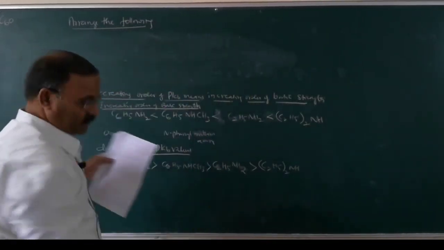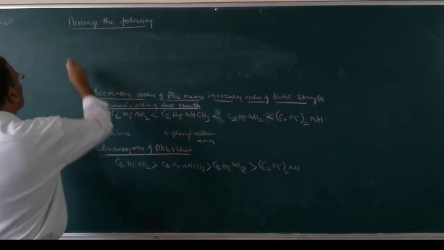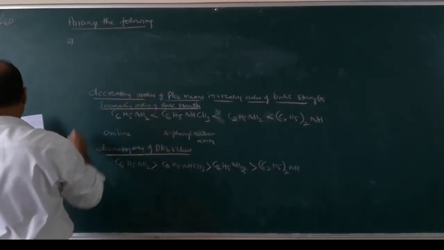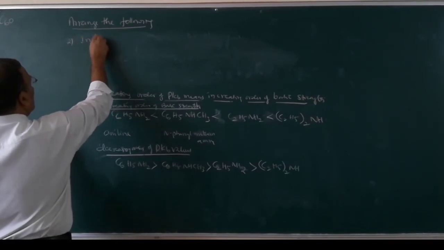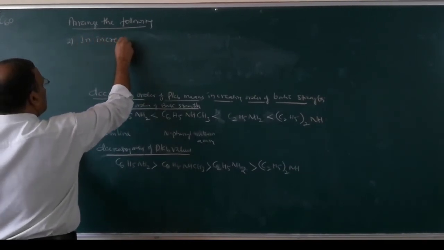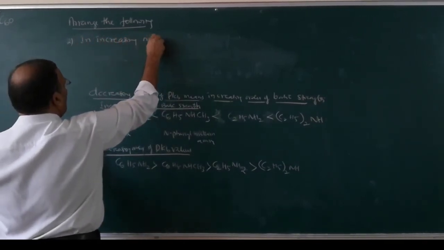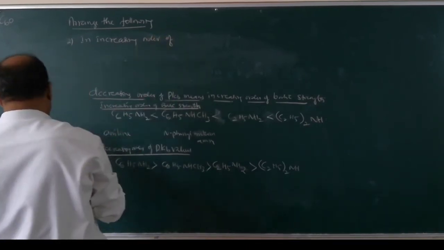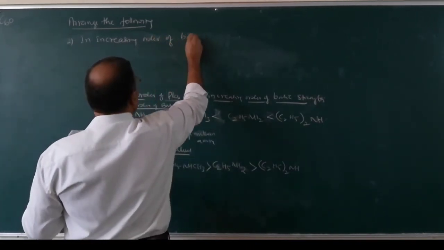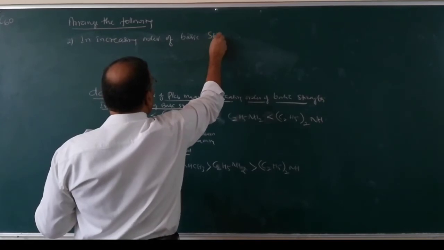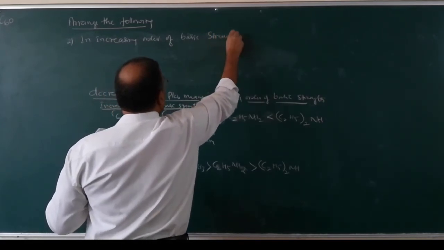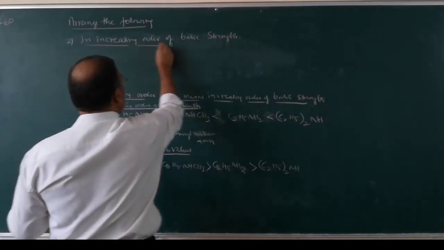Number 2, in increasing order of basic strength.